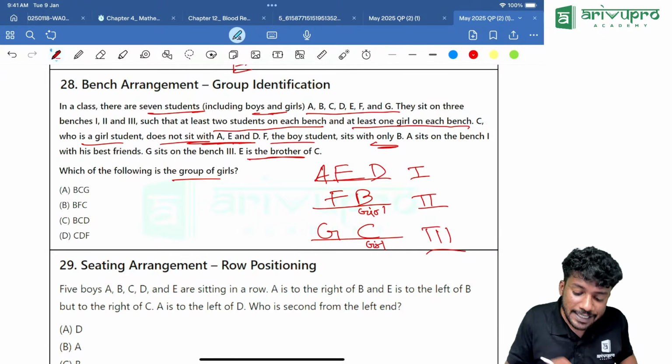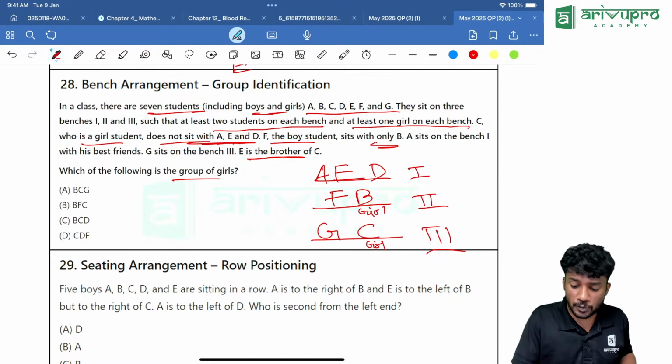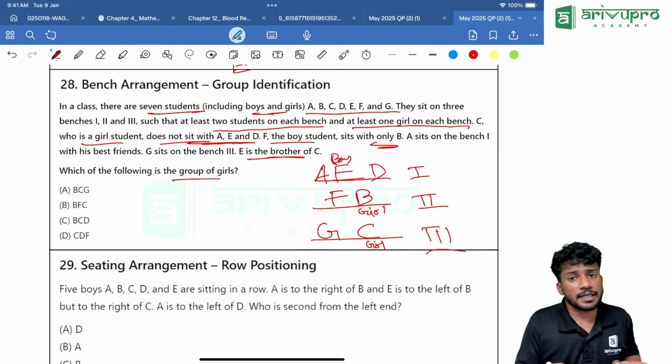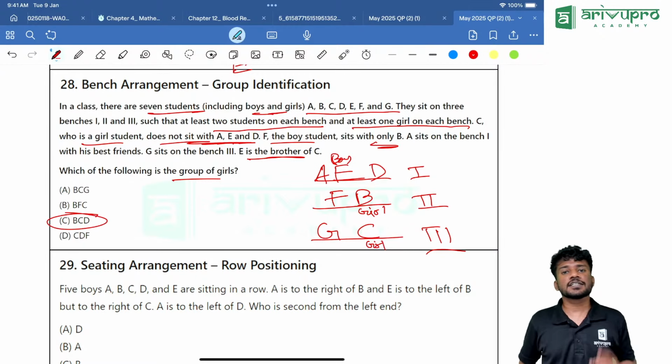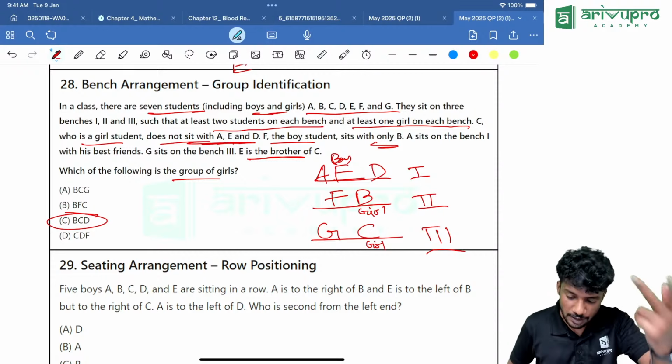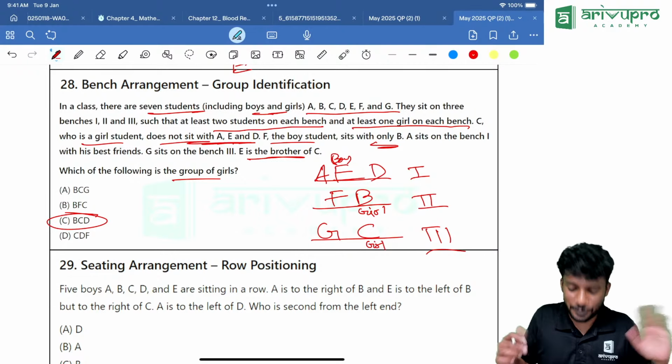Along with that, D will also be there. Now if you look into it, E is already a boy. Either A or D can be a girl. Now looking into the options, C is the right answer. B is a girl, C is a girl, then D should be the next girl. So looking at the options.